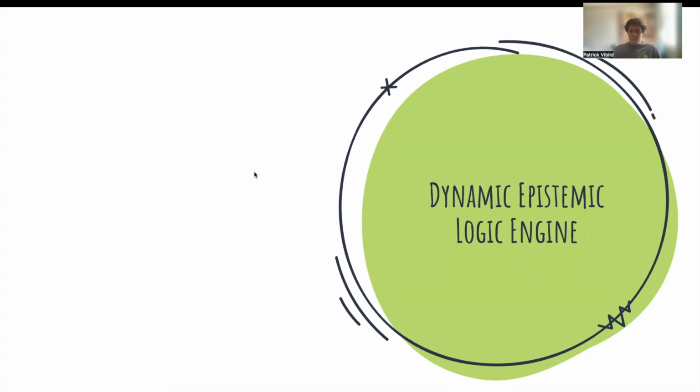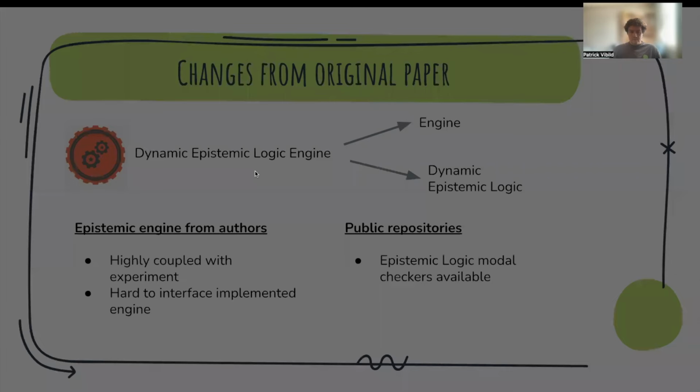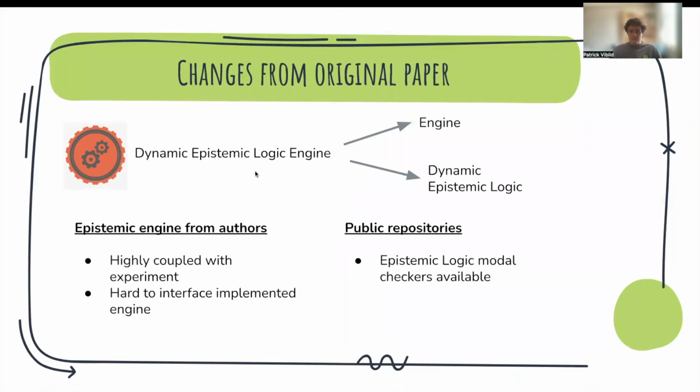Now we're coming to the main component of the paper, the dynamic epistemic logic engine. This engine should have two major components. One, it should model the dynamic knowledge of the different agents and what they are believing about the world. And second, it should be implemented as an engine. It should be easy to integrate into any new project, and easy to interface with.